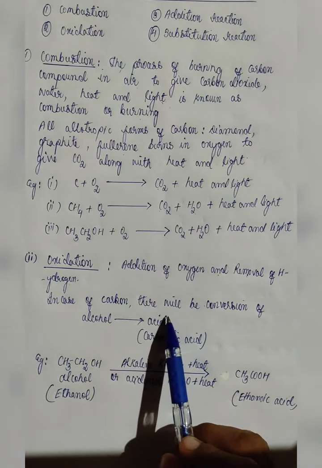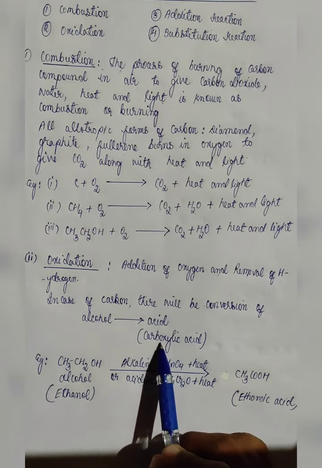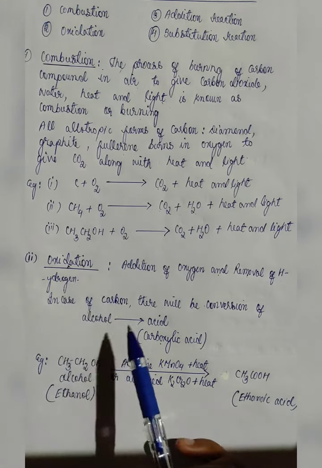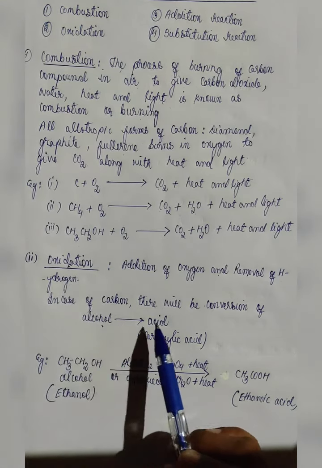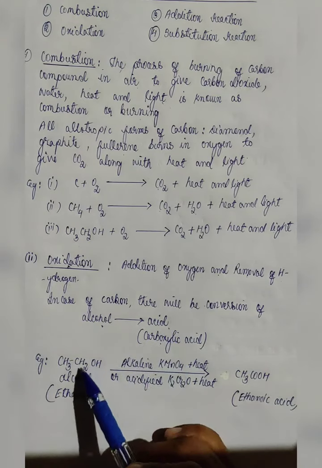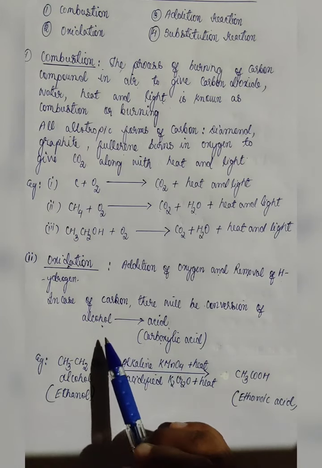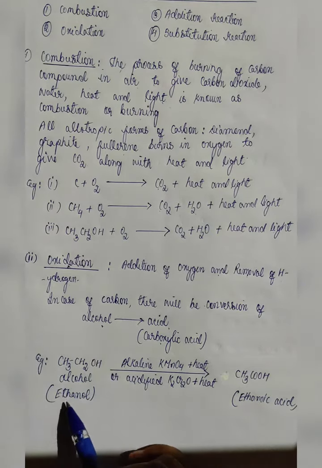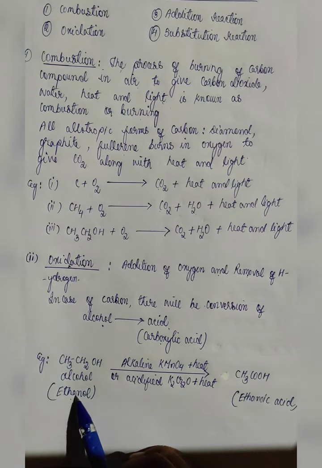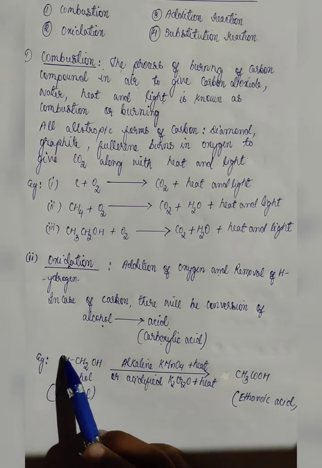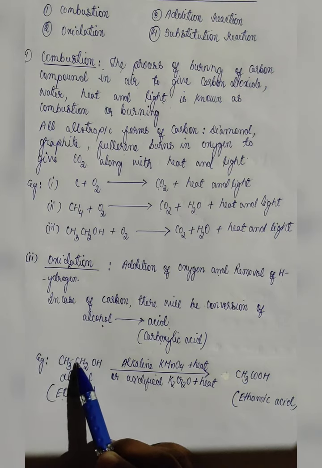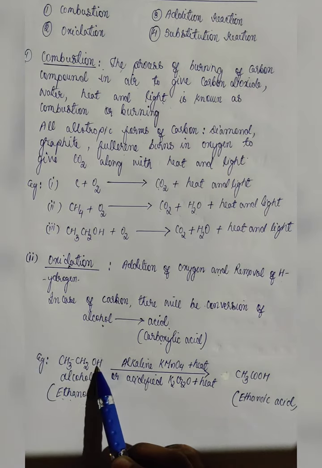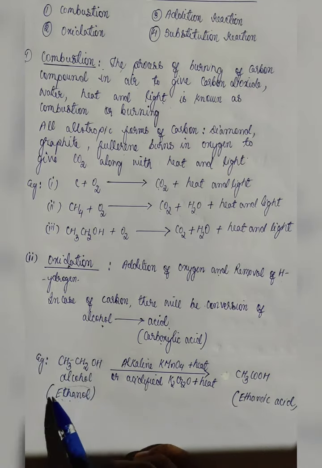And which acid are we talking about? We are basically talking about carboxylic acid. So when we talk about oxidation, it means conversion of alcohol to carboxylic acid. Now let us see how the conversion we will do. We will take any alcohol, any alcoholic compound. That means we will take, for example, ethanol. Why ethanol? It comes from 2 carbon. 1 carbon means meth, 2 carbon means eth. And we have OH group. OH group means ol. That is why we are getting ethanol.